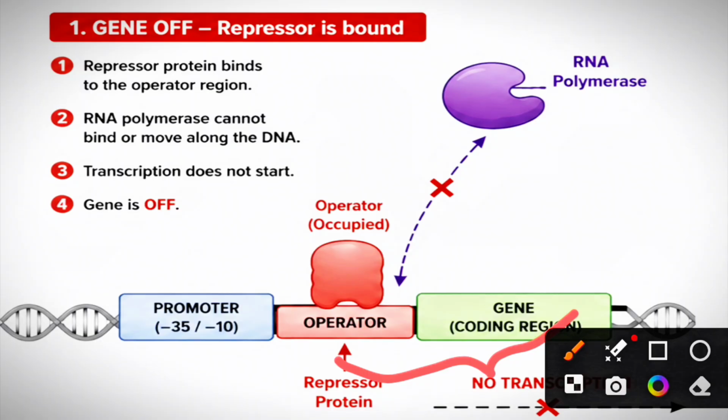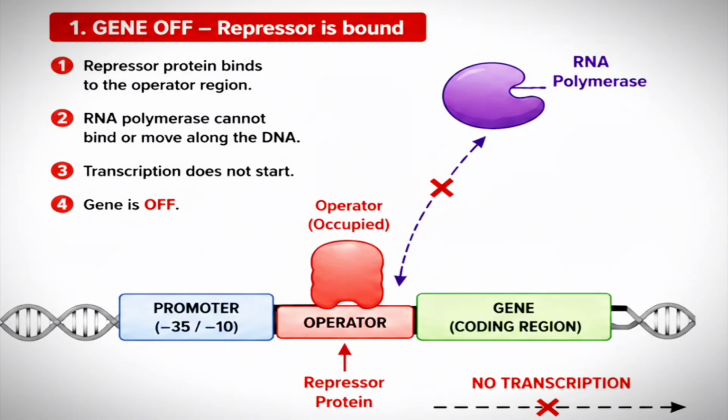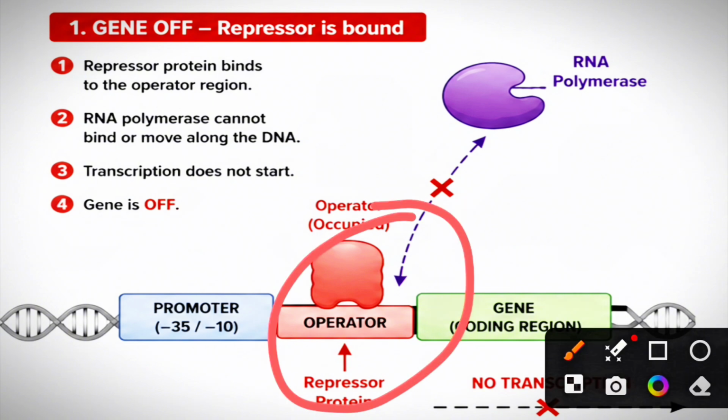Okay students, the regulatory gene produces a repressor protein in the absence of lactose. That repressor binds to the operator region and blocks the transcription of lac genes.